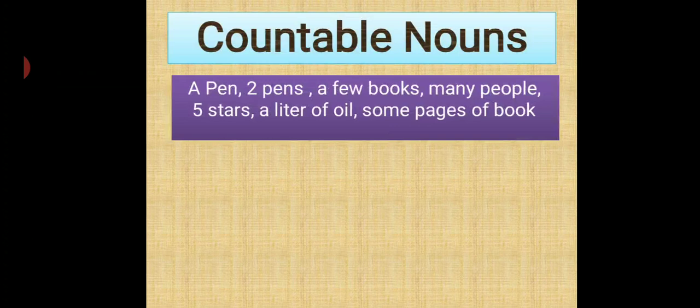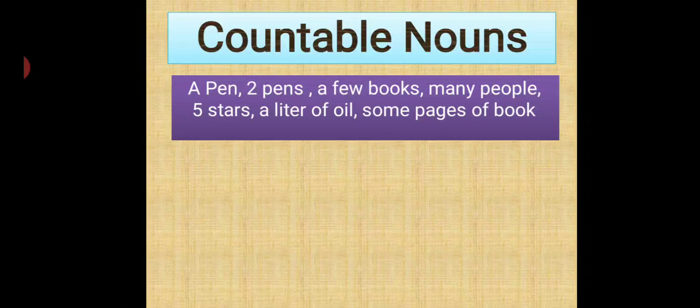A page can be counted. 2 pens can be easily counted. A few books you can count. If there are some books kept over there, few books are there, you can count it. Many people also. 5 stars can be counted. A liter of oil, it will be a liter. Okay, mentioned there. What is the quantity? Okay, some pages of book. So a book generally consists of pages, but we are talking about some pages, means that pages can be counted.